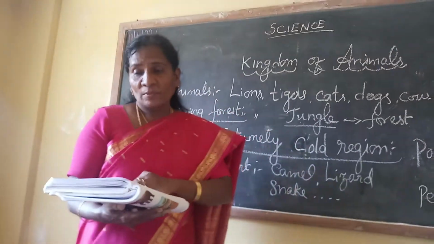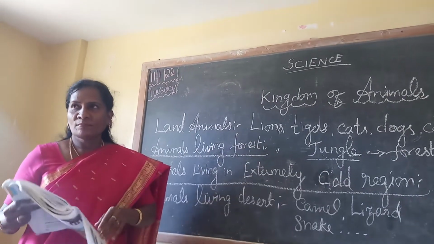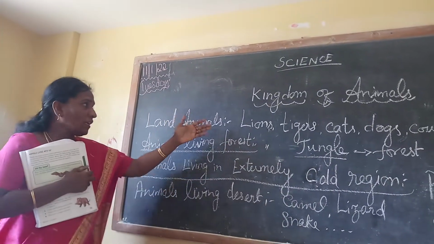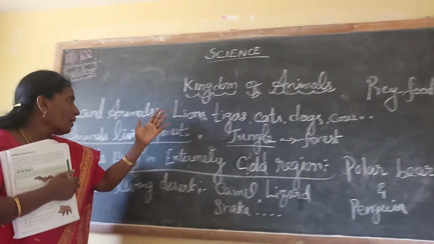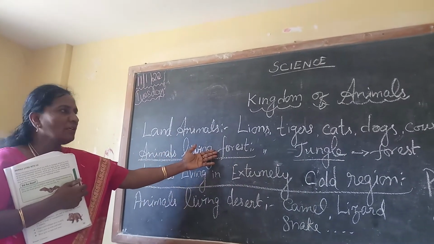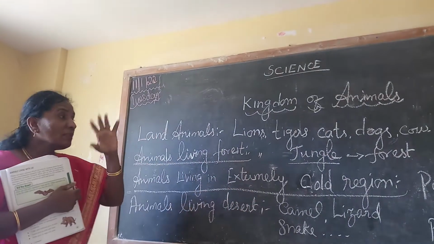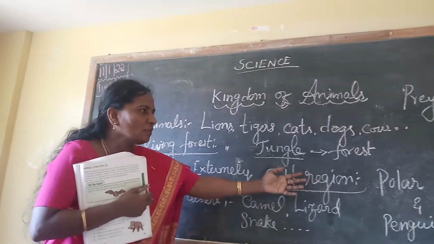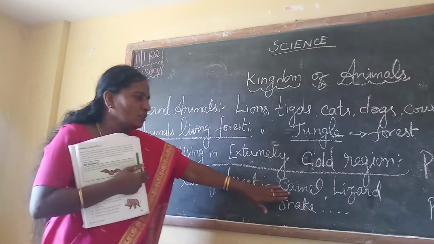One more thing is also there. Scorpion. Crab. Okay, this one we are seeing now. Land animals: lion, tigers, cats, dogs, cow and all are called land animals. They live only on land. Animals living in the forest are the lion, tiger, cheetah, and elephant. Animals living in extremely cold regions are the polar bear and penguin. Animals living in the desert are the camel, lizard and snake.